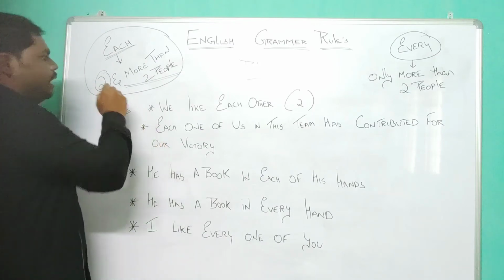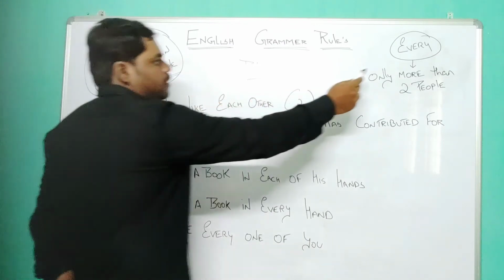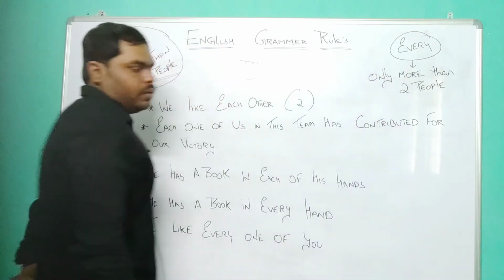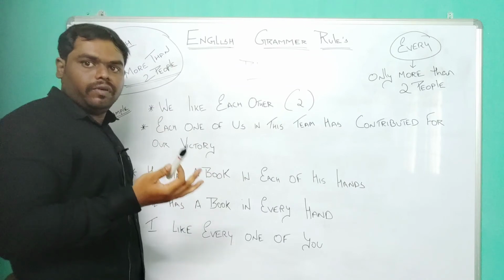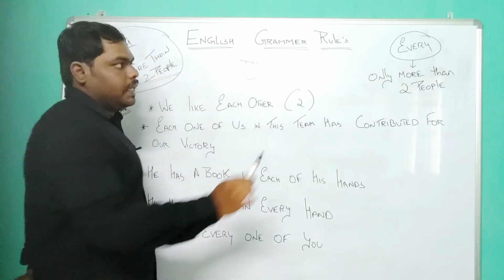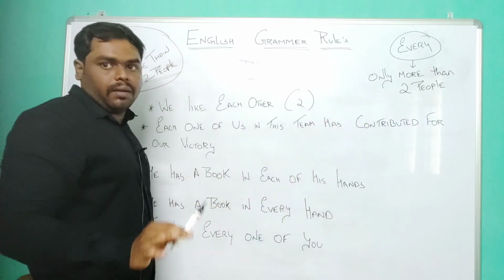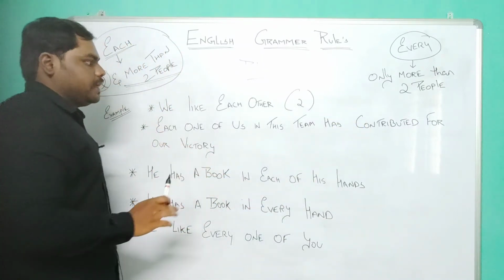I have given an example here. Before that, we will also see for every. Every is a word which can only represent two or more people, which means 3, 4, 5 to infinite, but not exactly two people. Every cannot represent only two people in a sentence, right? That is all you have to understand.